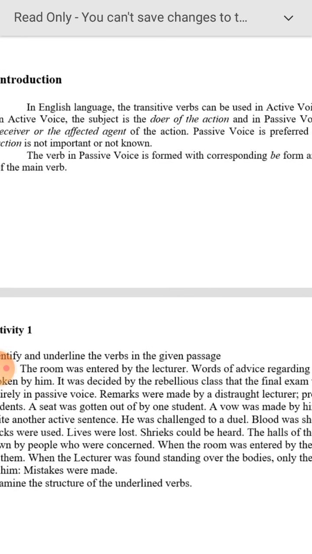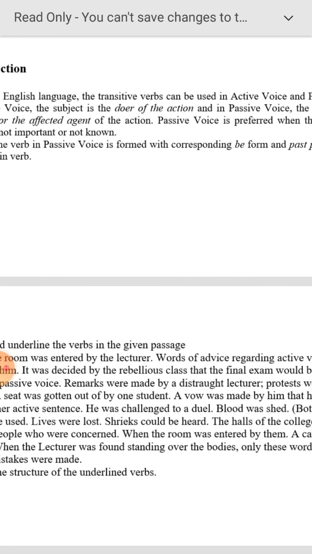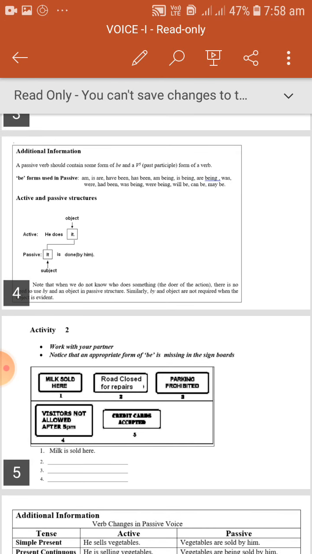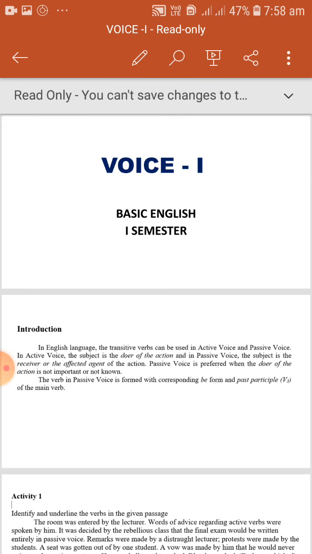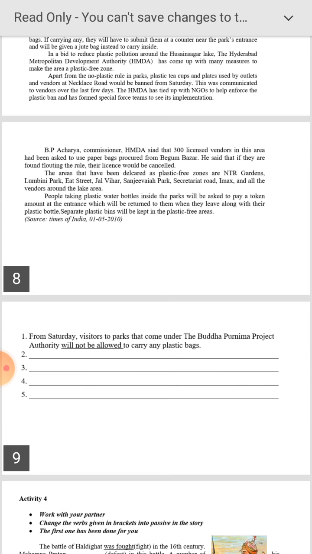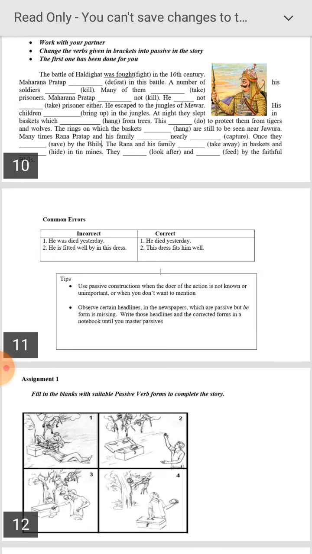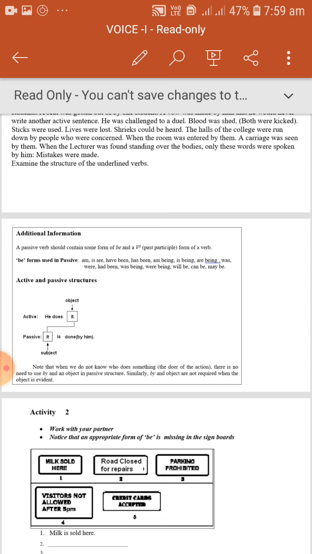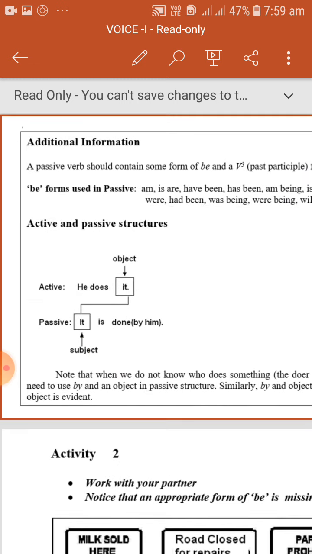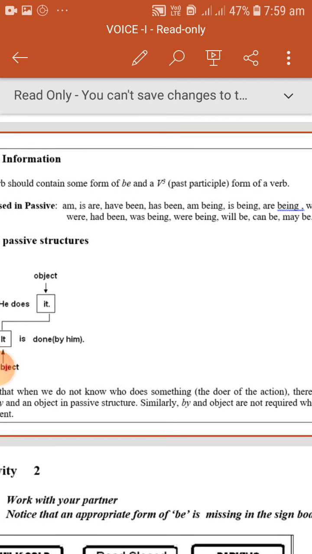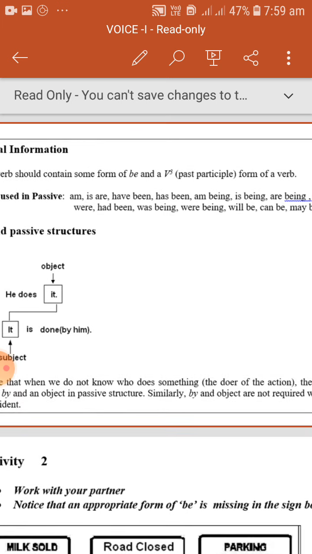main verb. The verb in passive voice is formed with the corresponding be form. That means is, are, was, were. You can see the list here also. I show you the list of be forms: can be, have been, has been, will have been, and continuous takes being. Fine. I show you here the list of verbs. In additional information, a passive verb should contain some form of be and the V3 past participle form of a verb.